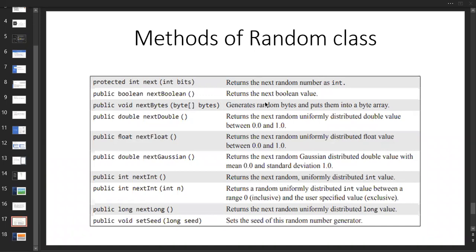Let me go for an example. I'll tell you about everything first, and then we'll go for the example. Here, nextInt is a method available inside Random. What is the use of it? It returns the next random number as an int.